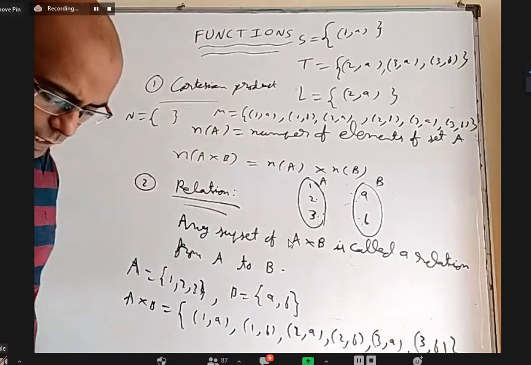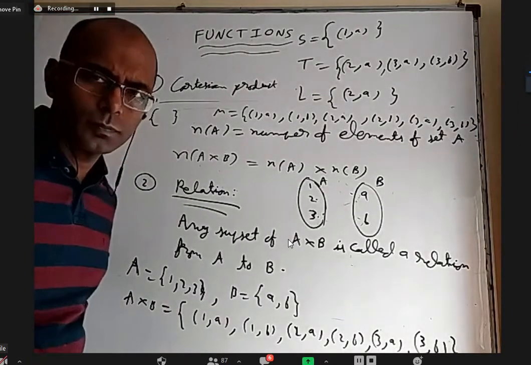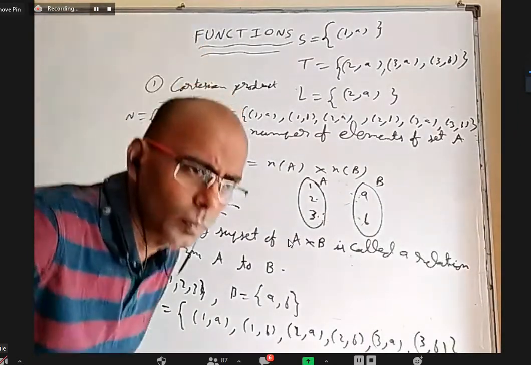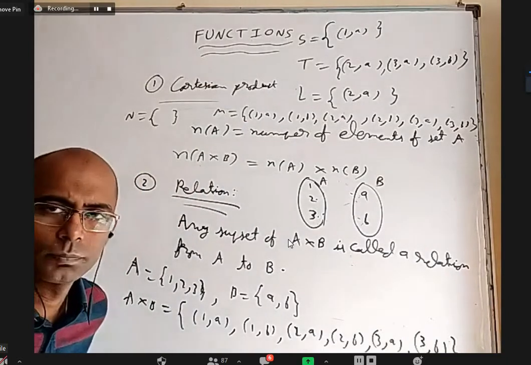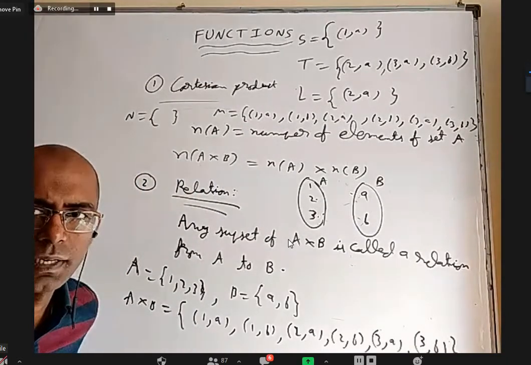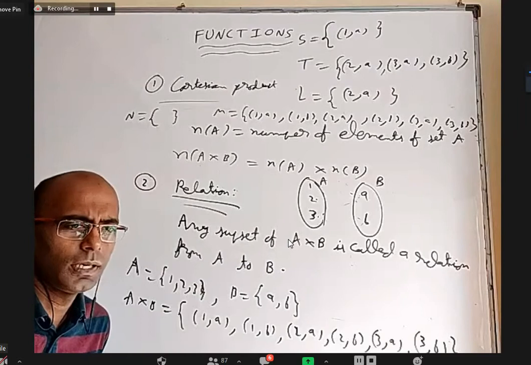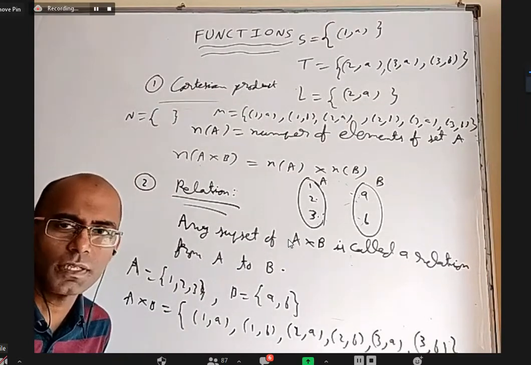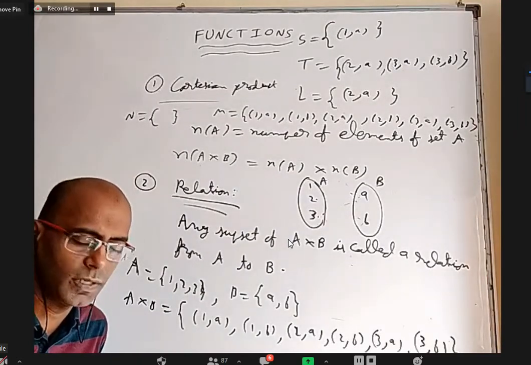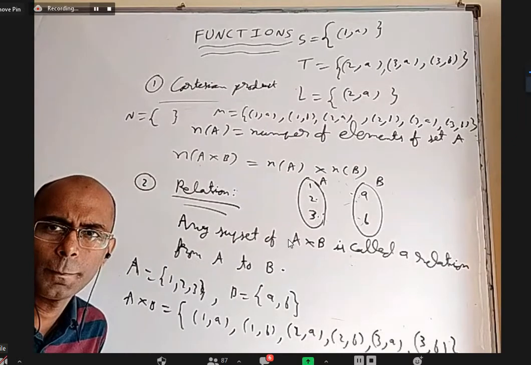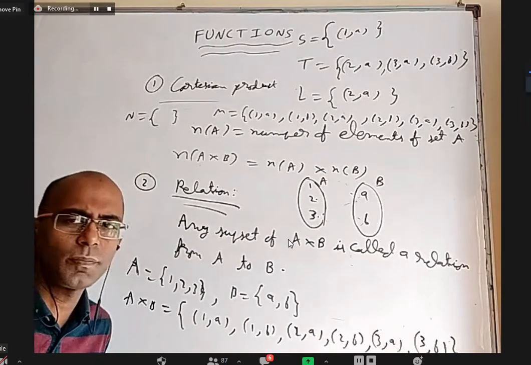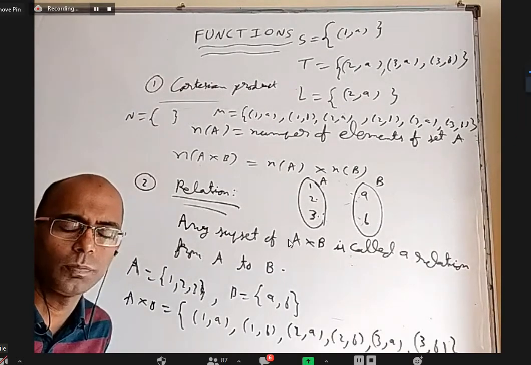Yes, Saket. A to B means first A will come, then B will come, sir. Yeah, correct. Relation from B to A means first B will come, next A will come. In every ordered pair, the first element is from B, the second element is from A. You can have a relation from A to A. You can have a relation from A to B also.